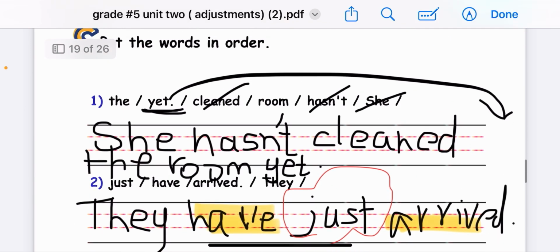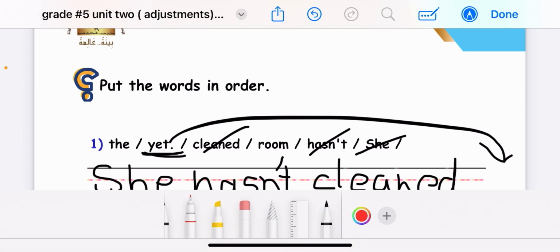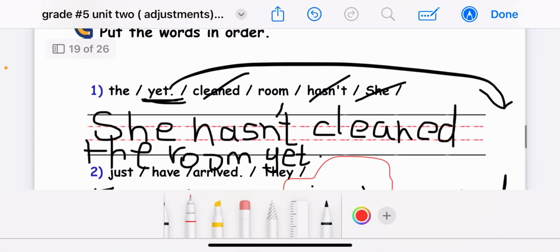Let's move to the questions. Put the words in order. If we want to reorder the present perfect sentence, we want to start with the subject. So the subject here is she, the pronoun she. Because this she is singular, we use hasn't. Then the verb three, the room, yet.